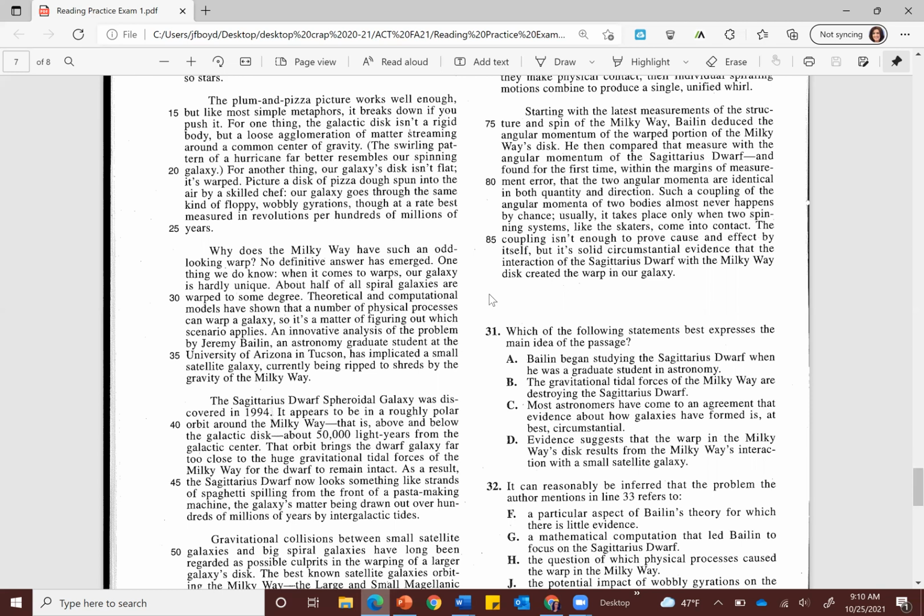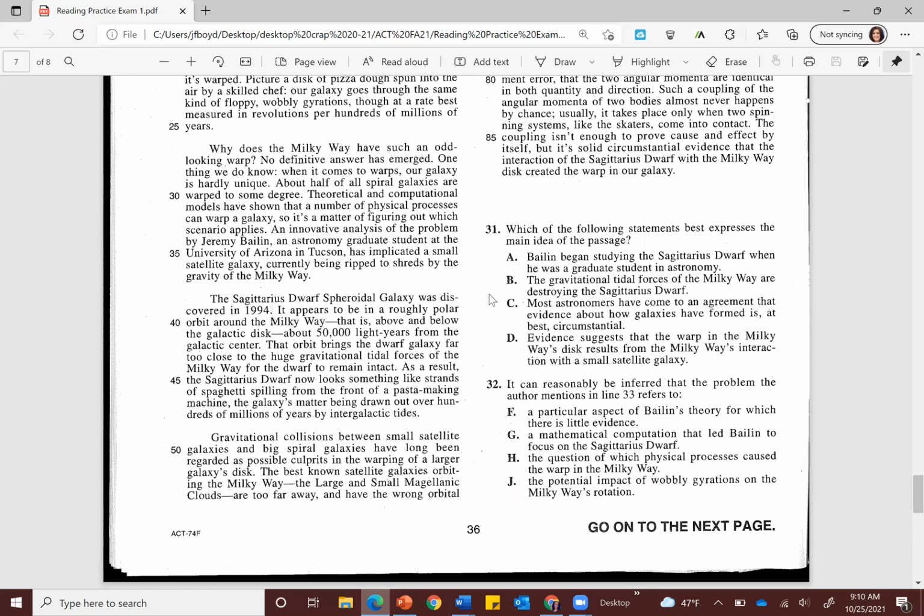Theoretical and computational models have shown that a number of physical processes can warp a galaxy, so it's a matter of figuring out which scenario applies. An innovative analysis of the problem by Jeremy Baylin, I remember his name from reading through the questions, an astronomy graduate student at the University of Arizona in Tucson, has implicated a small satellite galaxy, currently being ripped to shreds by the gravity of the Milky Way.